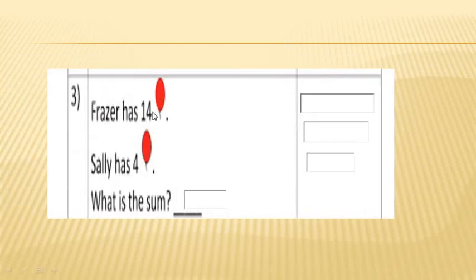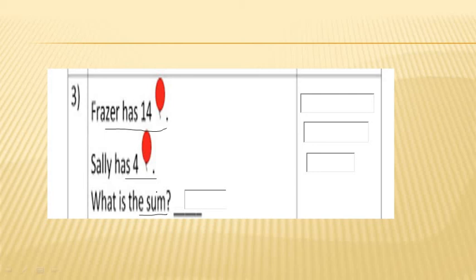Fraser has 14 balloons. How many balloons does Fraser have? 14 balloons. Sally has 4 balloons. What is the sum? Look, what is written in the question? What is the sum? Here you can observe, you can understand what you have to do with the given numbers.